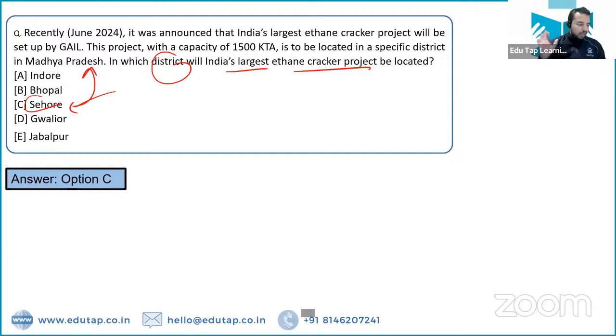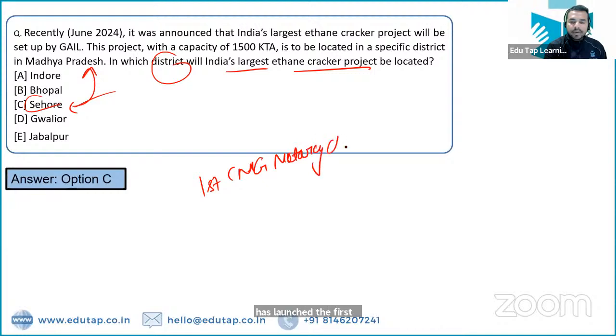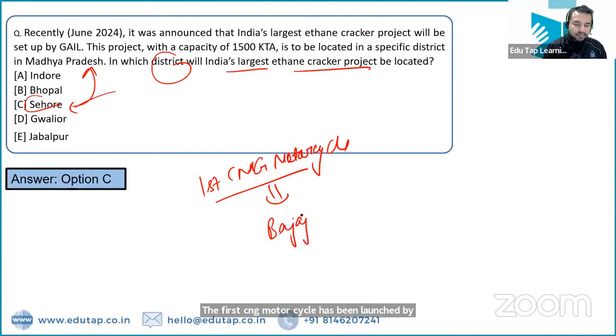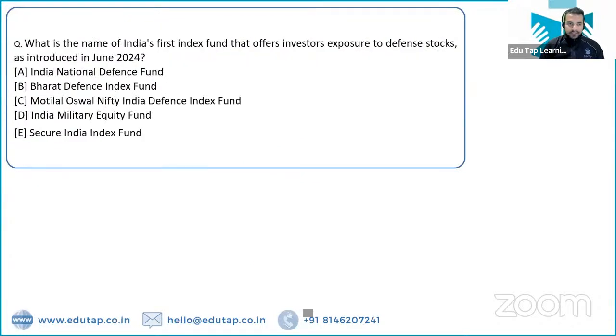Now I would like to ask you one more question, guys. Can you tell me the name of the Indian company which has launched the first CNG motorcycle? The first CNG motorcycle has been launched by which company? That is Bajaj. Bajaj Auto ने launch किया है CNG, first CNG motorcycle, that is Bajaj Freedom, right? Moving to the next question.